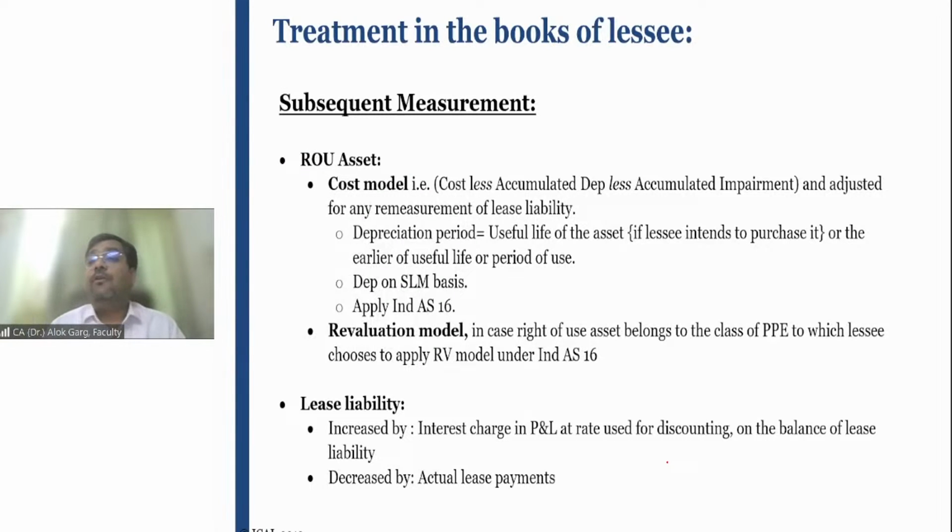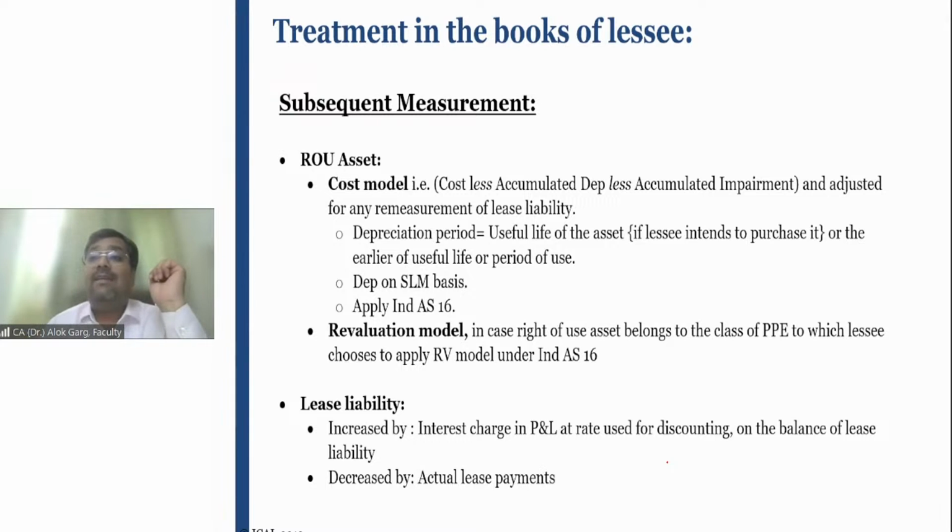Now coming to the subsequent measurement, right? Friends, in PPE, what are you doing? In PPE, you are recognizing property, plant and equipment on the cost model, but the subsequent measurement will happen on the cost or revaluation model, right? Likewise, friends, in Ind AS 116, the lessee has to recognize a right of use asset and credit lease liability for all the leases except short-term leases and low value exemption, right?